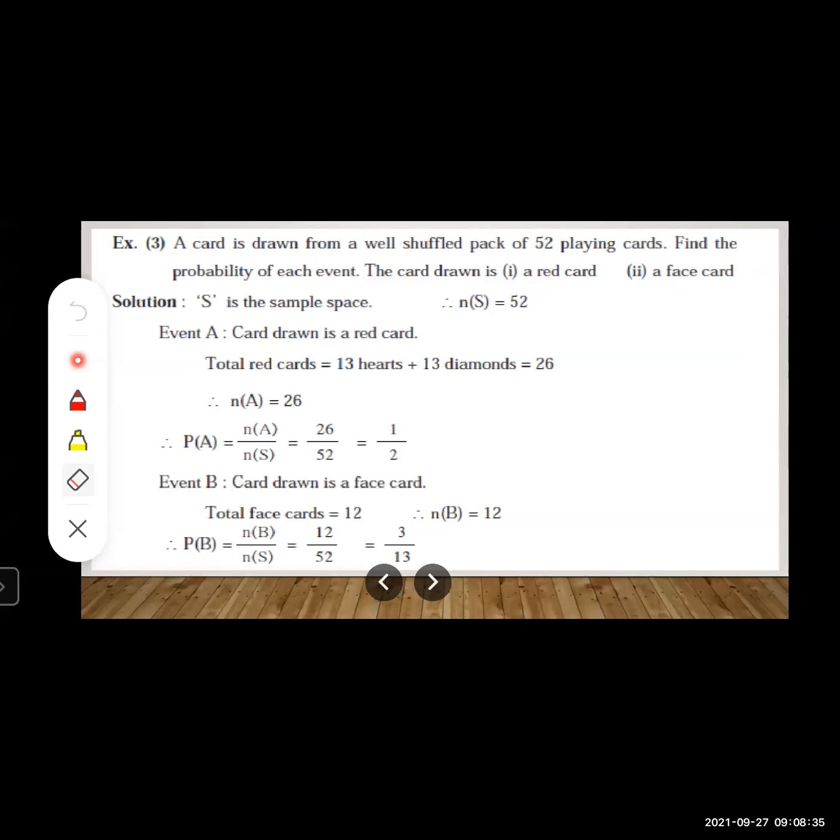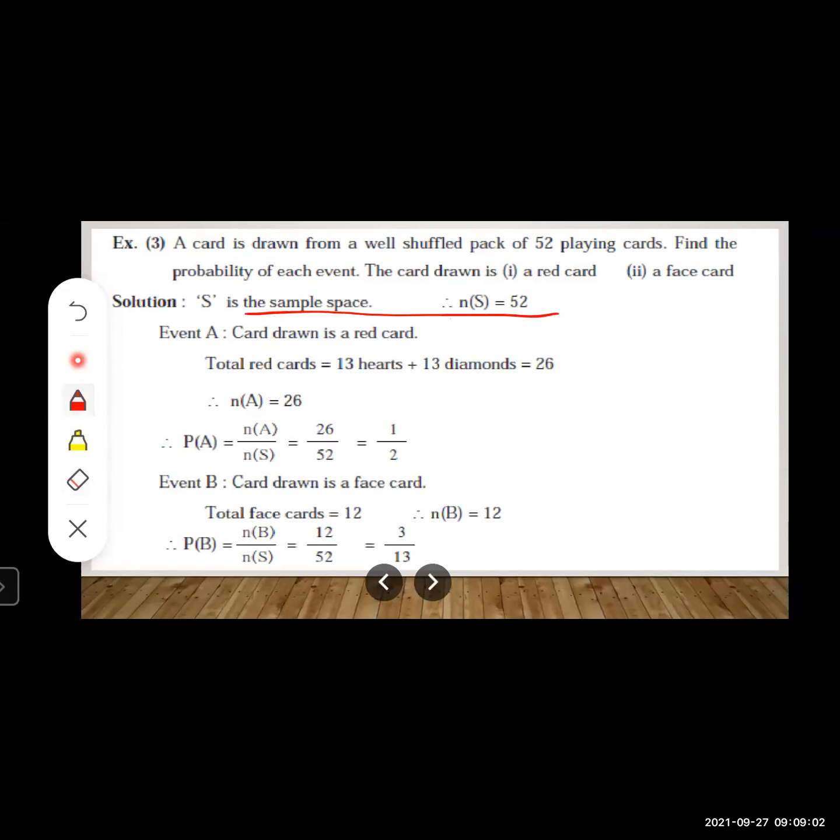A card is drawn from a well-shuffled pack of 52 playing cards. So first of all, we will write sample space. Sample space will contain all possible outcomes. Which are all possible outcomes? We have taken well-shuffled pack of 52 playing cards. So obviously there will be 52 possible outcomes. So you will write n(S) is equal to 52.